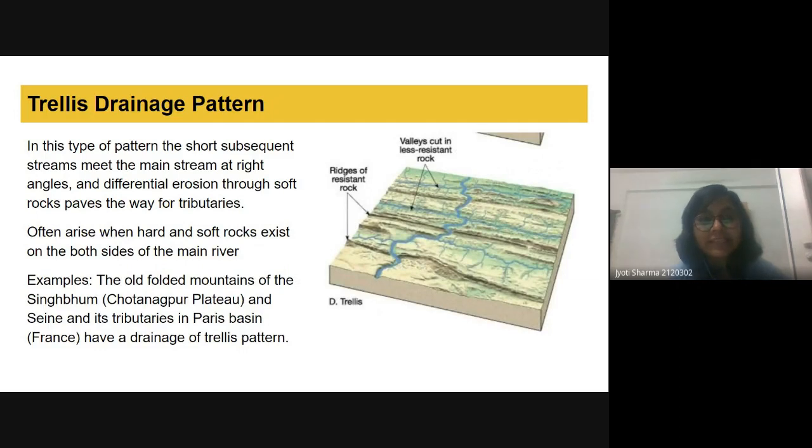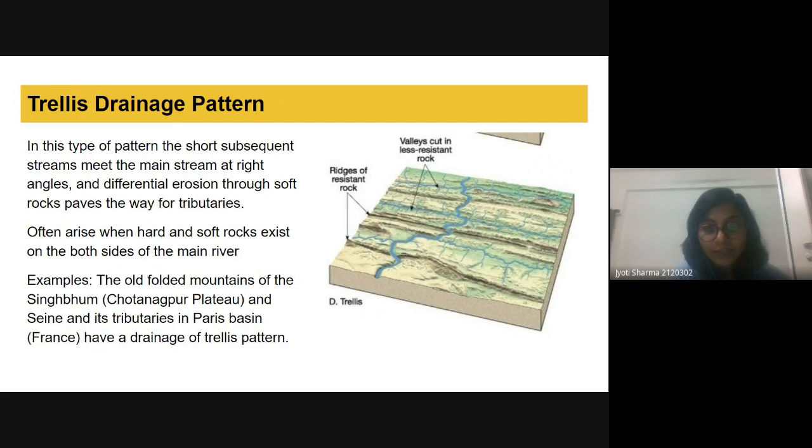Then we have the trellis. Trellis is just like when you grow a grapevine in your garden, you have that rectangular netted structure on which you grow the grapevine. Such a structure we can find in our drainage system as well. In this type of pattern, the short subsequent streams meet the main stream at right angles, and differential erosion through soft rock paves the way for the tributaries.